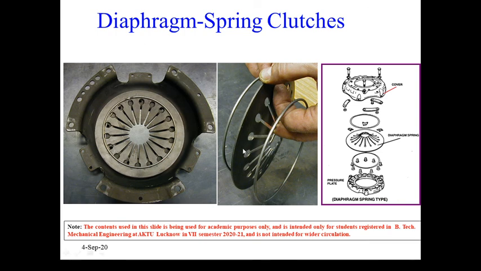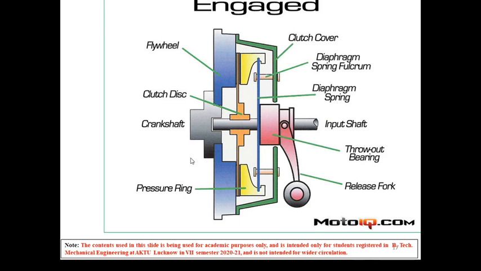We can clearly see that this is a disc which is curved. We can change its position by pressing the diaphragm spring at the center part. When we press at the center, this will come out. These slots are provided to release the heat as well as to save material. When pressed up to a certain limit, this diaphragm will be a straight component.